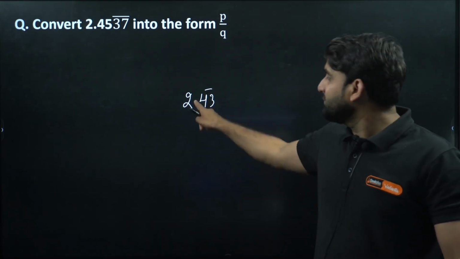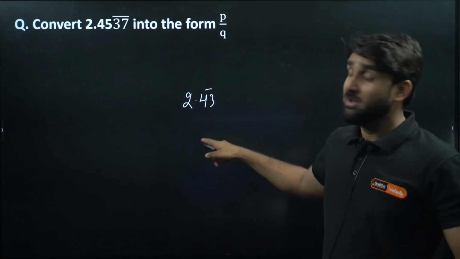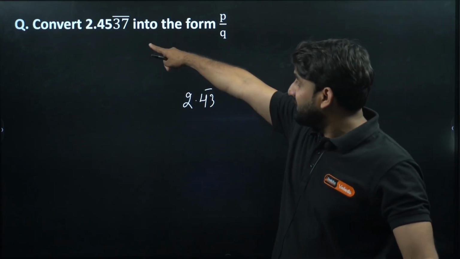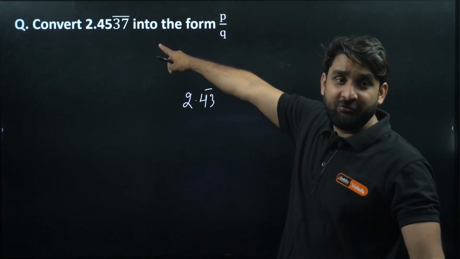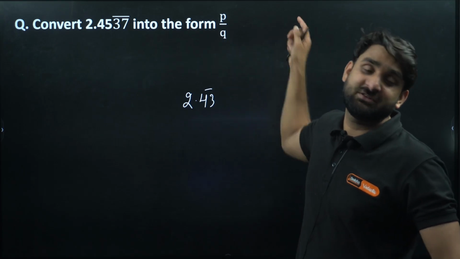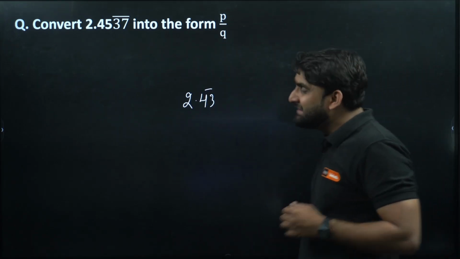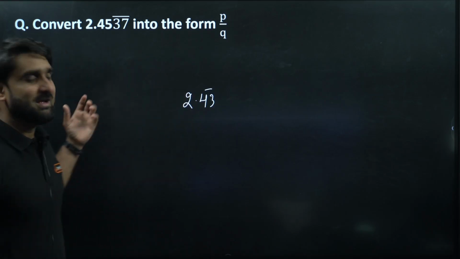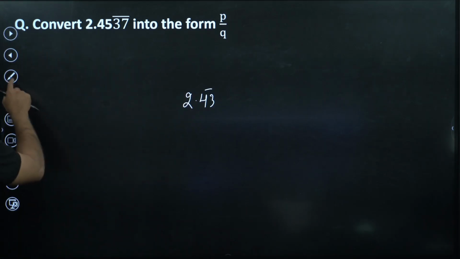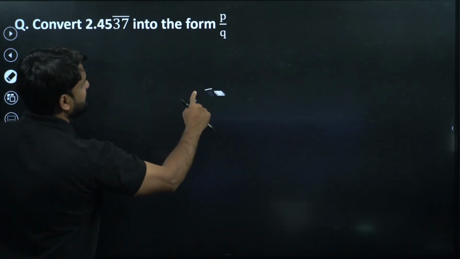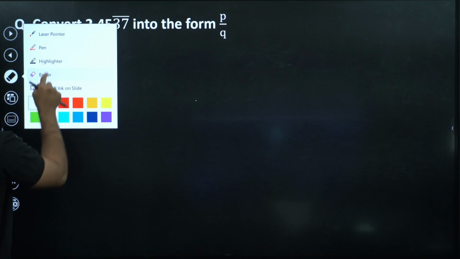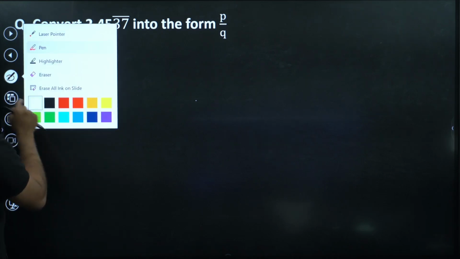Most of the students can solve it. But if the question is like 2.45 with the repetition of 373737, students feel that such questions are a little typical to solve. But let me show you an easy concept, a very easy method by which you can ensure the correct answer.